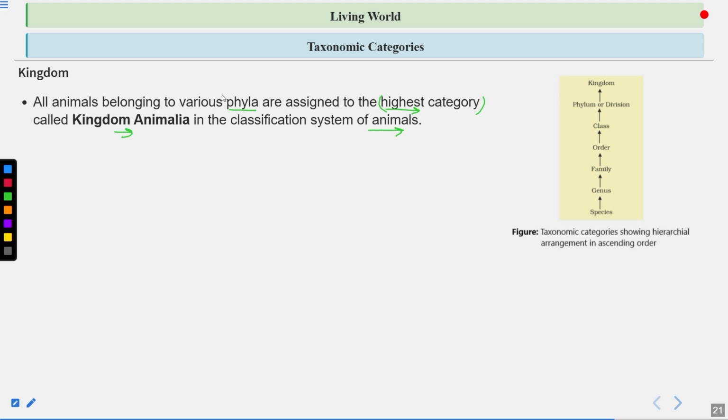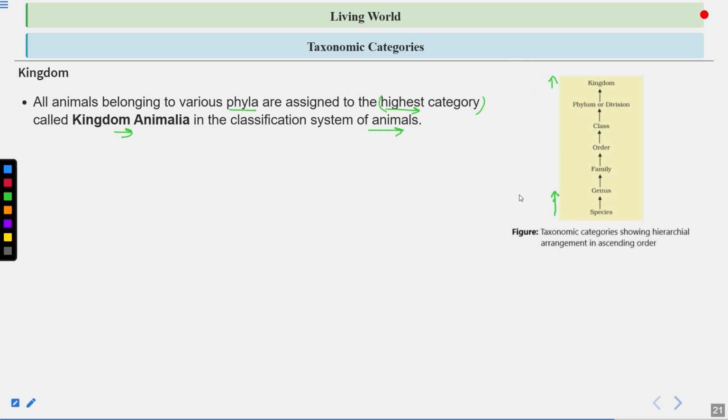It will be very less, because you can see animals include chordates, non-chordates, insects, annelids. Clear? So that's why it is a very broad category. So as you move up from the species towards the kingdom, species is the lowest taxon. As you move up and reach the kingdom, above kingdom you have the domain. The number of similarities, the number of shared characteristics decreases here.